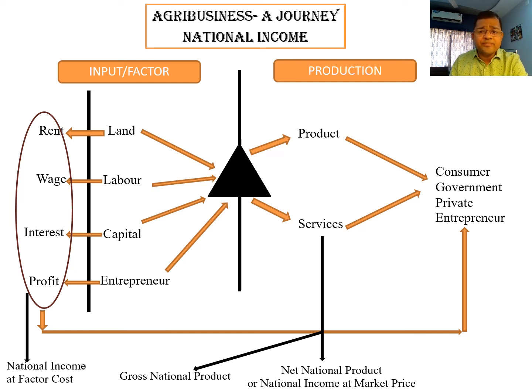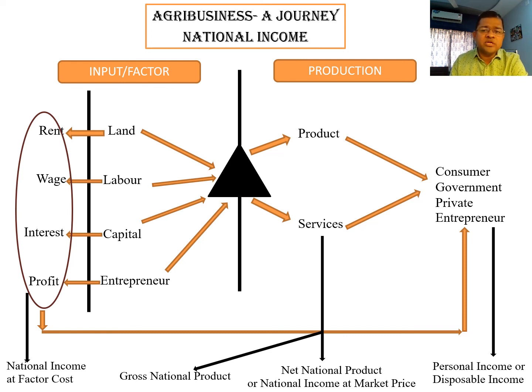The third category is that whatever income comes through national income at factor cost, generated by using all the factors, goes in the form of personal income or disposable income. Why does it have two different meanings? Because some amount of the personal income is deducted through income tax.